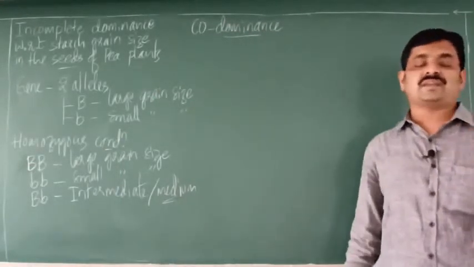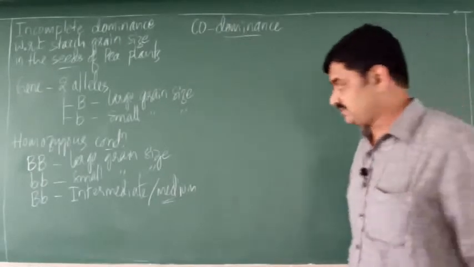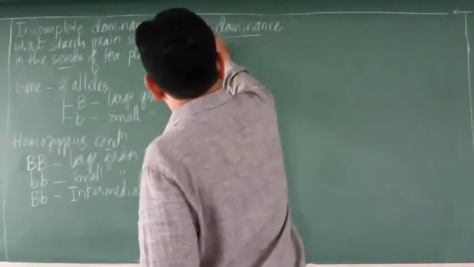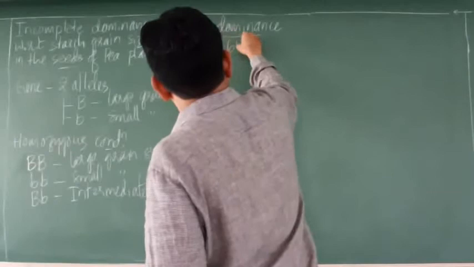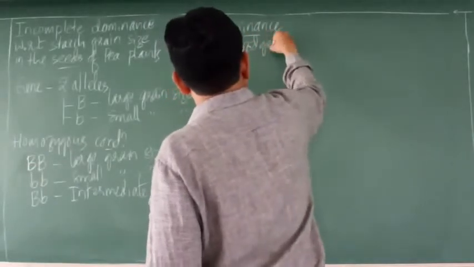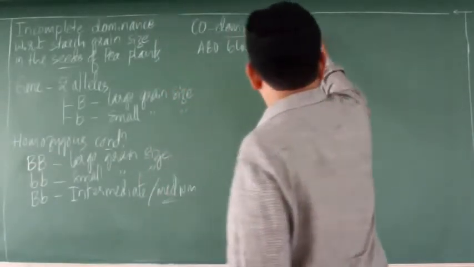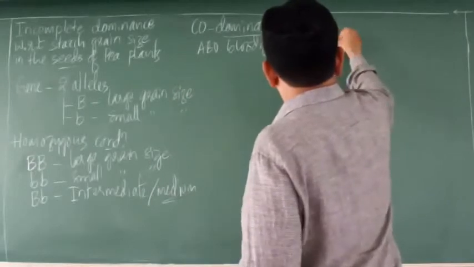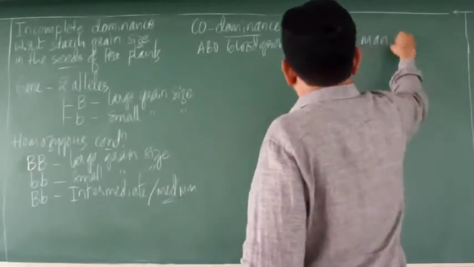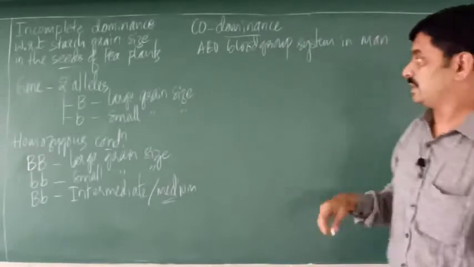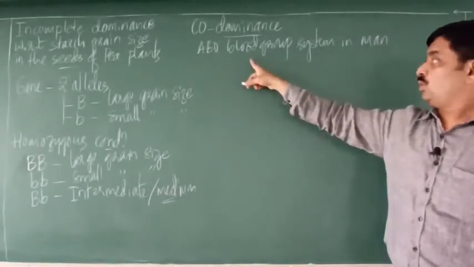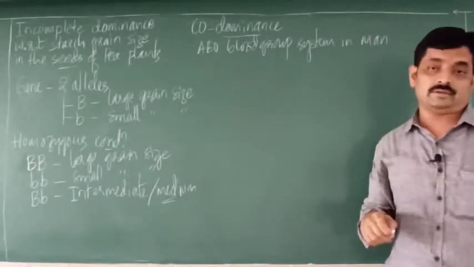Codominance can be explained with the help of the ABO blood group system in man.